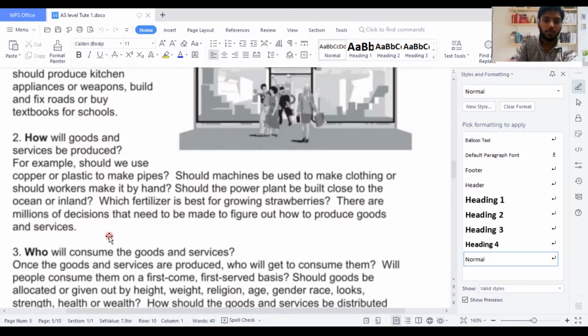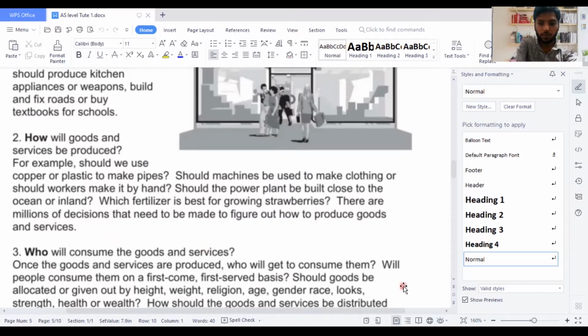But a command economy, which is the government economy, always wants to give job opportunities. Their main motivating factor is to reduce the level of unemployment. So when they want to reduce unemployment, they will try to provide a lot of job opportunities. If they provide a lot of job opportunities, they will use labor intensive techniques. But in a mixed economy, both labor intensive and capital intensive techniques can be seen.